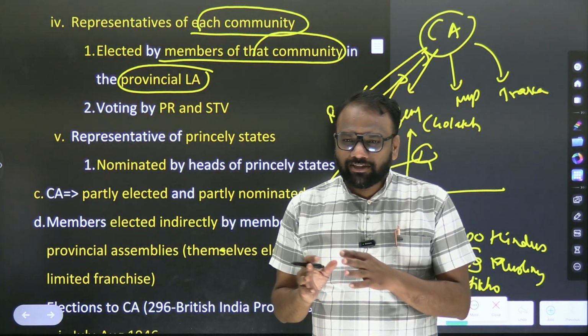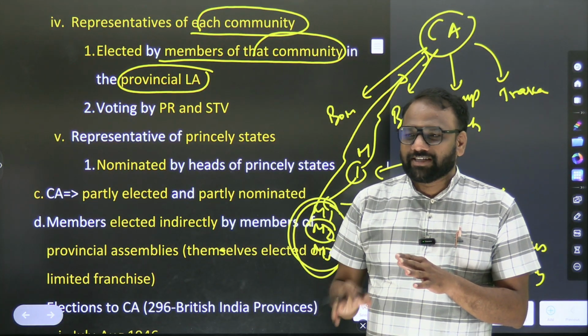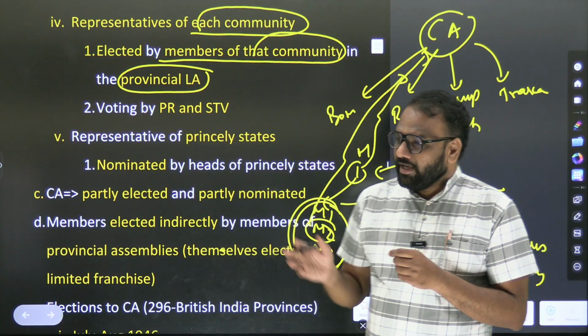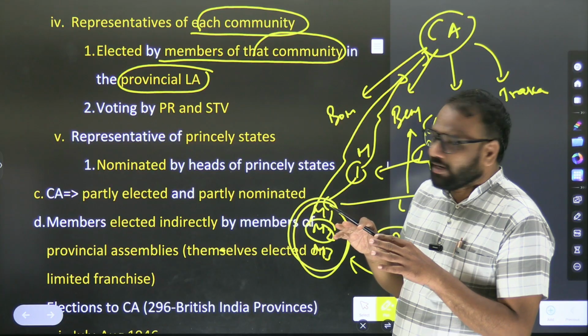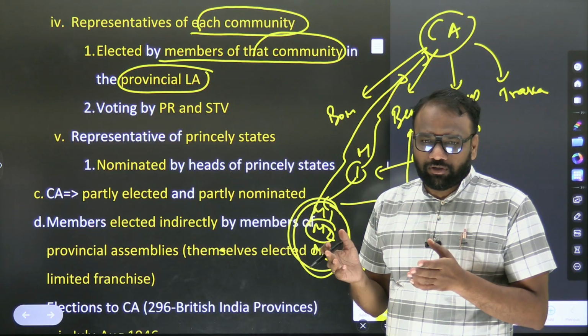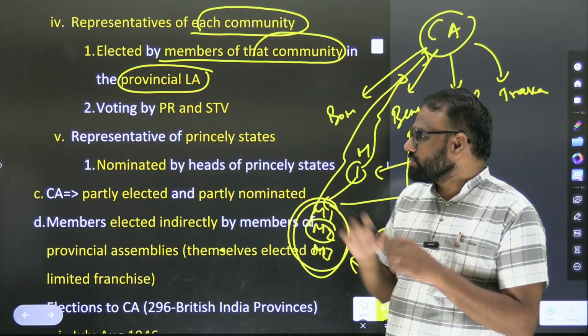Now again, to make the understanding easier, I have written all these things. From the exam point of view, such a deeper level of understanding is not required. What maximum can they ask? Whether for the representatives of a particular community, only their community members should vote or all will vote? Only their community MLAs will vote. So this is important.